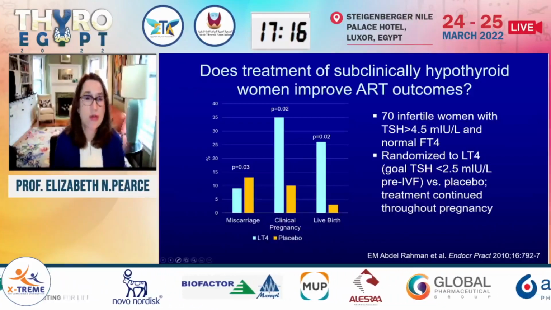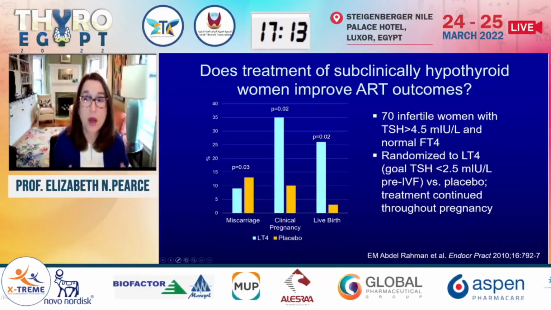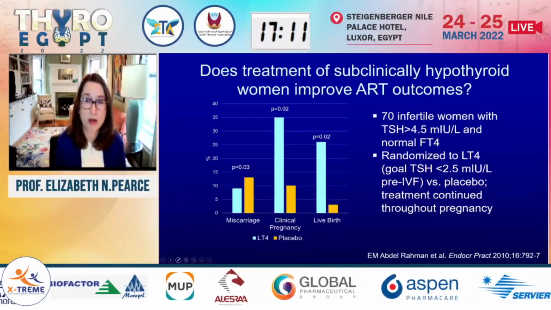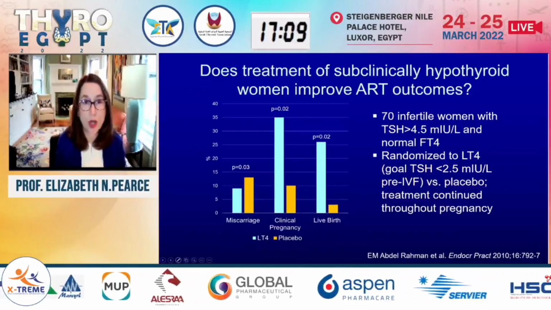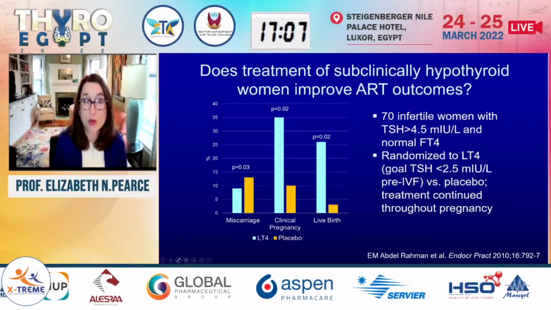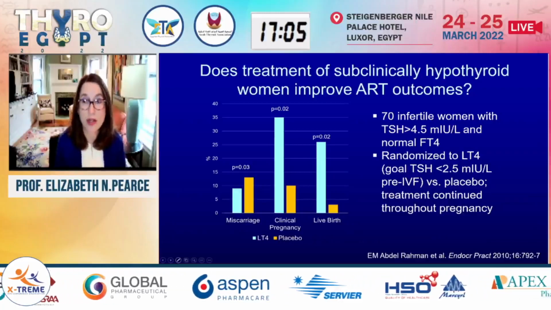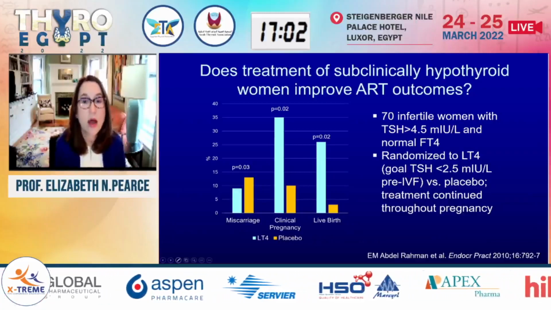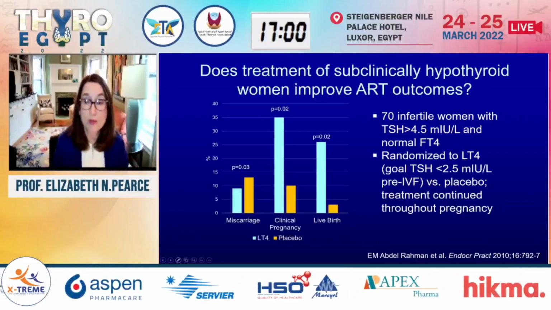So if we think there's maybe at least a little bit of evidence of worse outcomes after ART in women who are subclinically hypothyroid, then the critical question is, well, if we treat those women with levothyroxine, do we actually improve the ART outcomes? Here we have only 2 very small trials.